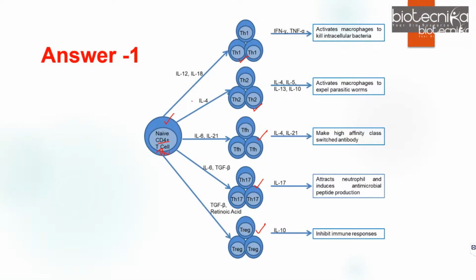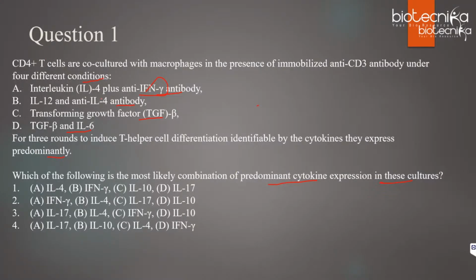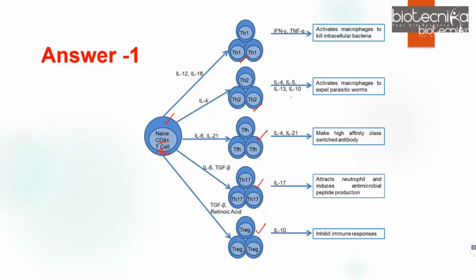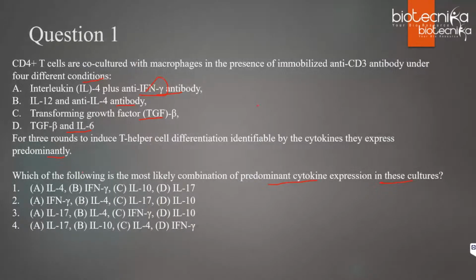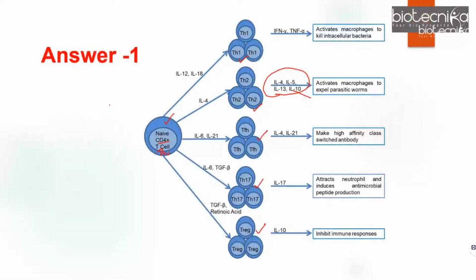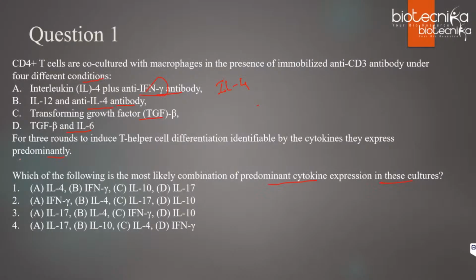If it is only IL-4, under IL-4, Th2 will form. Which cytokine is being released? That is the question in the option. If only IL-4 is there, it will release IL-4, 5, 13, and 10. Clear? So under this condition, which cytokine is released? It is IL-4, right? Now B is IL-12 and anti-IL-4 antibody. So let us see, if it is IL-12 and anti-IL-4, right?